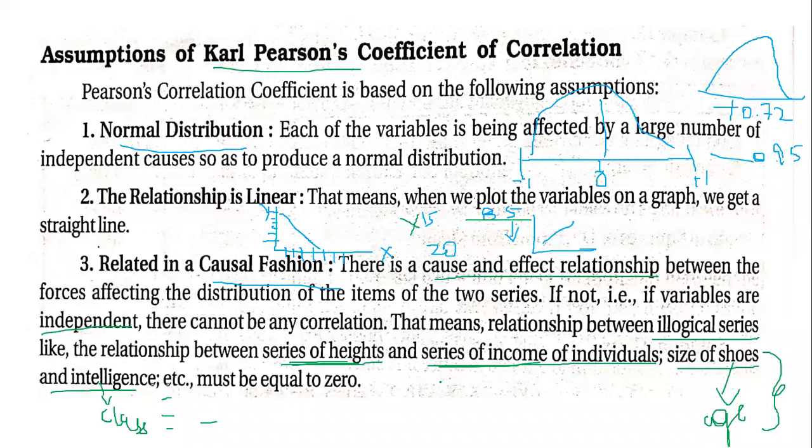Then related in causal fashion, it has to have a cause and effect relationship. Then only they are correlated. If not, they'll become illogical series, and the relationship is zero. When you say r is equal to 0, it means they are not correlated. There is no relationship between the two factors. So these are assumptions.